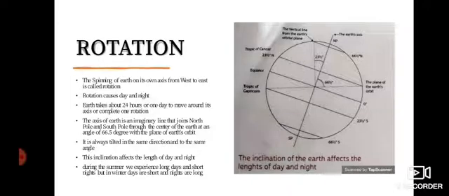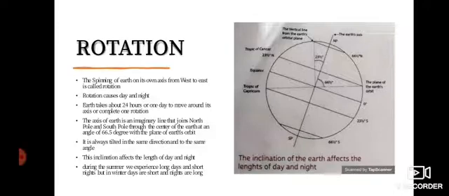Now, rotation. The spinning of the earth on its own axis from west to east is called rotation. The earth takes almost 24 hours, or 1 day, to complete one rotation. The axis of the earth is an imaginary line that joins the North Pole and South Pole, as you can see in the picture, and it makes an angle of 66.5 degrees with the plane of Earth's orbit.